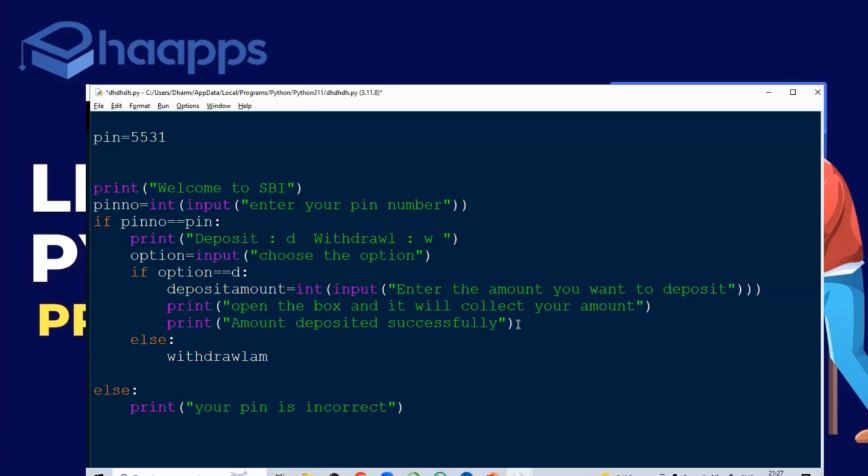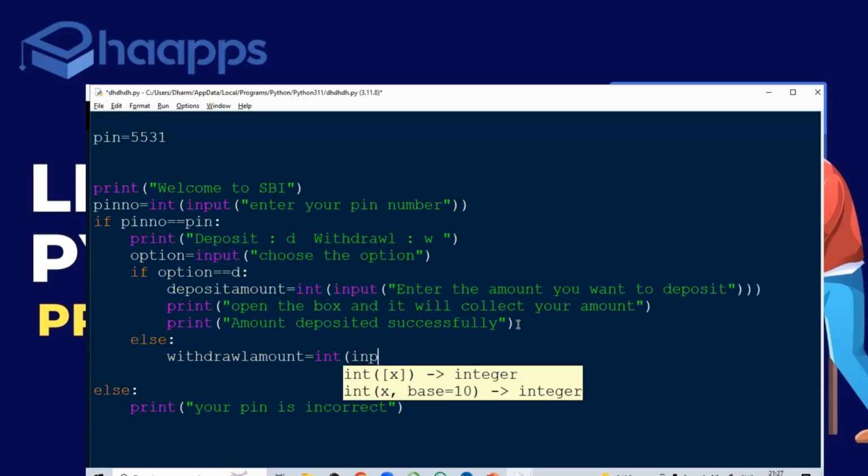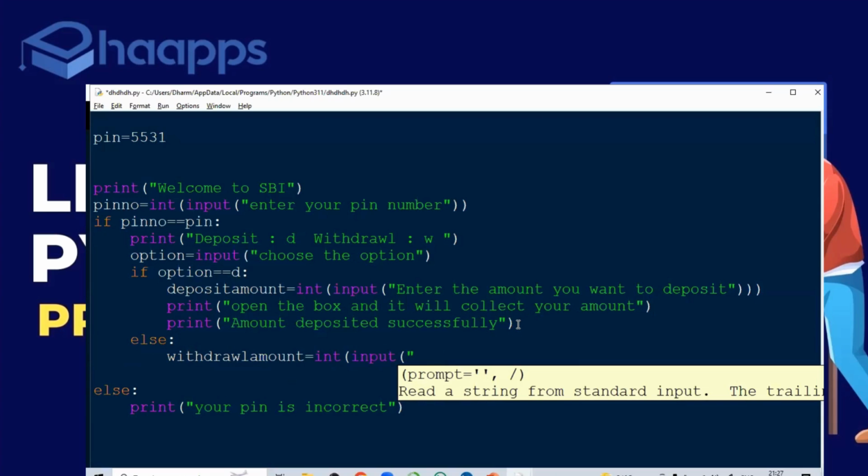Withdrawal amount is equal to, I'll ask the user to please enter the amount you want to withdraw.